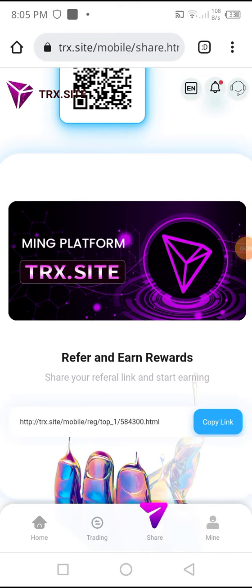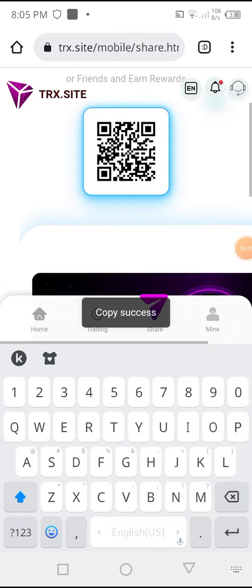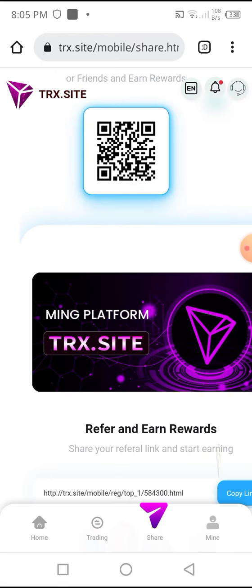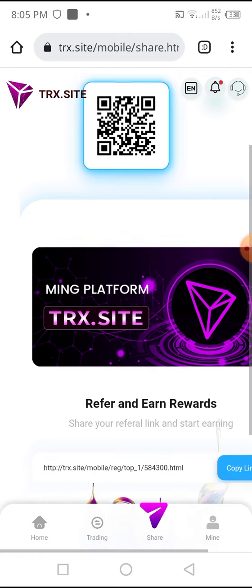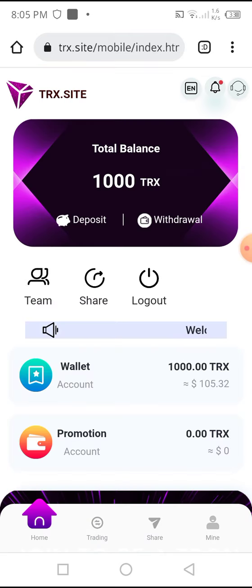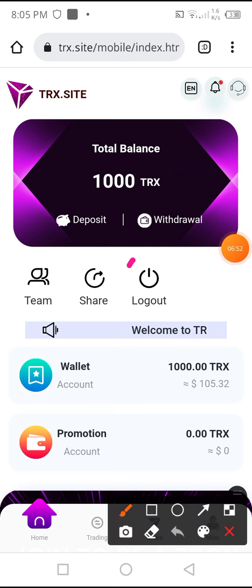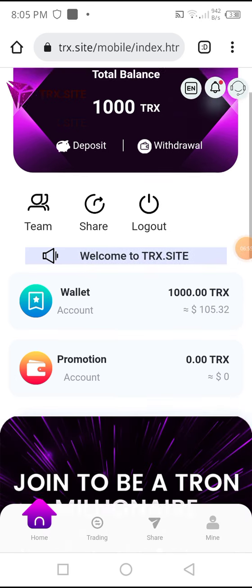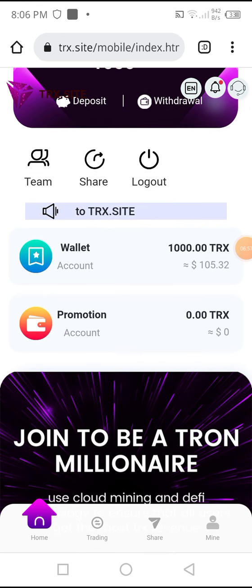You can click on trx.site.mobile and copy the link to share with your friends and invest in this website. You automatically get a profit from this website. And I go back to the home option, and after this there is a logout option. If you want to log out of the website, click on logout. I do not want to log out of the account, I want to stay in this account, and I am going to tell you how to earn money from this website.